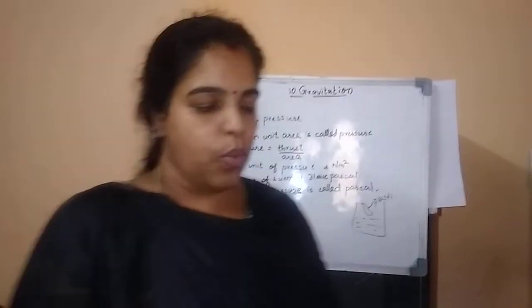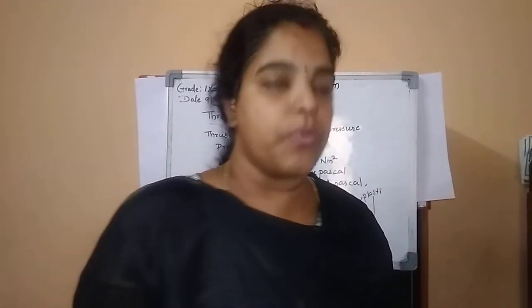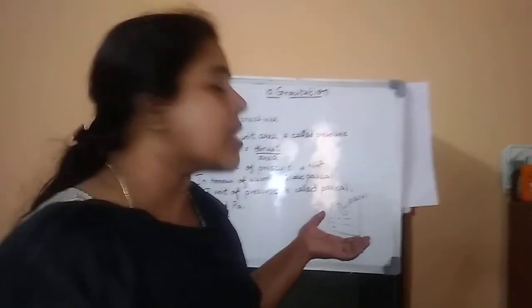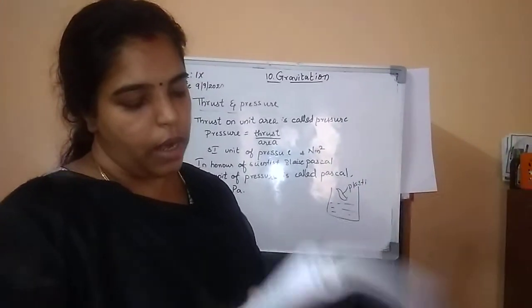So we learned that the weight of the object is the force due to the gravitational attraction of the earth. So when the bottle is immersed, the upward force exerted by the water on the bottle is greater than its weight. Underline, children.